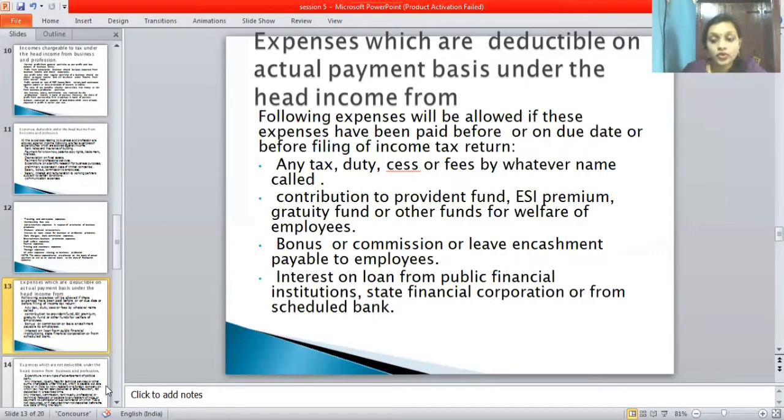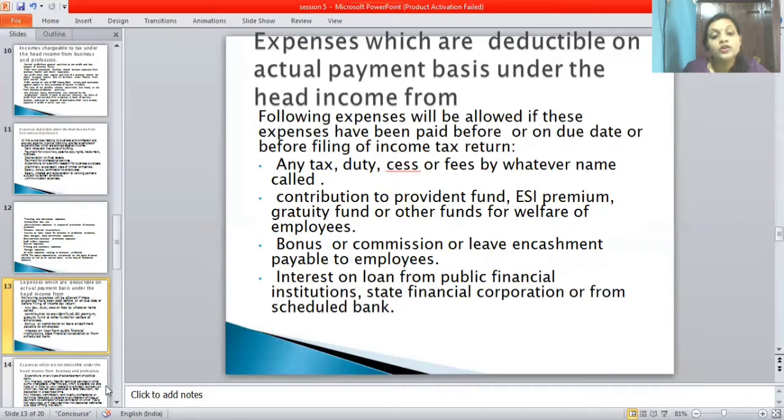So let's go through each point. The following expenses will be allowed if they have been paid on or before the due date of filing the income tax return. First one is any tax, duty, cess or fees by whatever name called. Next one is contributions to provident fund, ESI premium, gratuity fund, or other fund for welfare of employees.